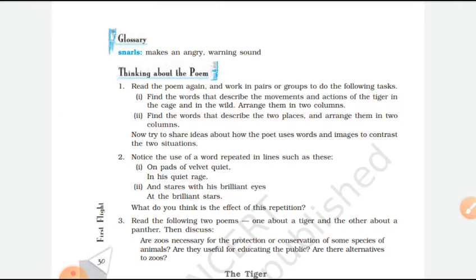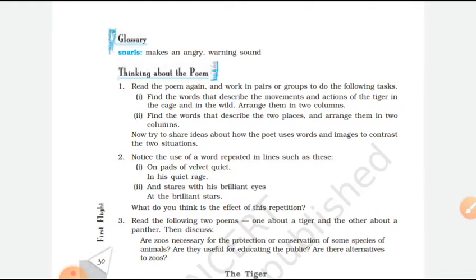Then question number next part, now try to share ideas about how the poet uses words and images to contrast the two situations. Here, after doing the first question, I hope now you are able to understand how the movement of the tiger is different in a cage and how the movement of the tiger is in the wild. Okay, there is total difference in the behavior of a tiger. Then question number 2.